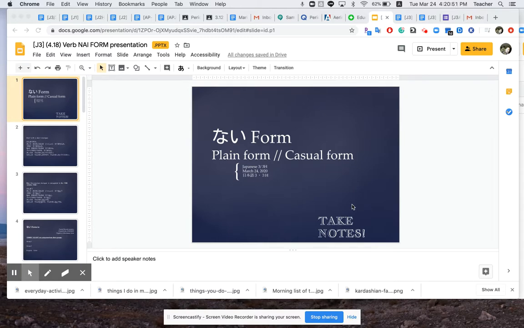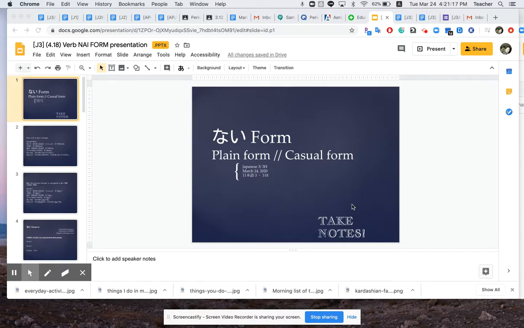So we're continuing on the whole spectrum of the plain forms. We spent time in class on the dictionary forms, and the last time we did the distant learning class, we talked about ta forms, which is the past tense of the dictionary form. Now we're going to do the negative of the dictionary form. So in other words, it's also the plain or the casual form of masen.